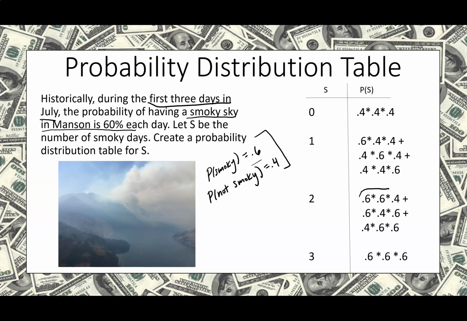Then you write out your 0.4, which is your not smokies, and then these two numbers, the 3 and the 0, should add to 3. And we're talking about 3 because we're talking about 3 days.